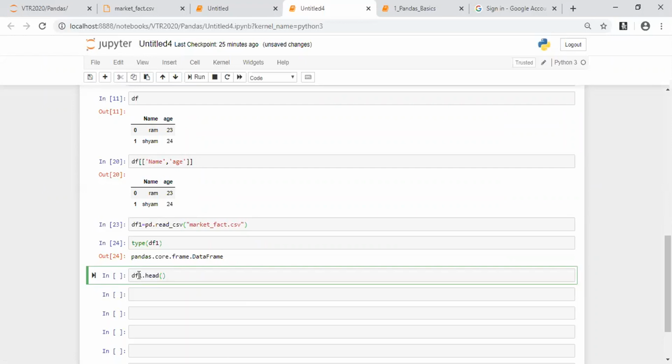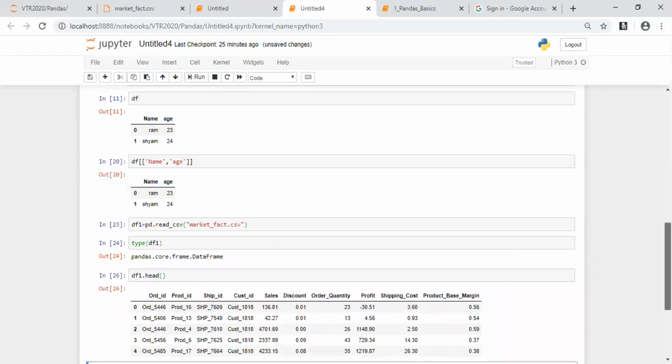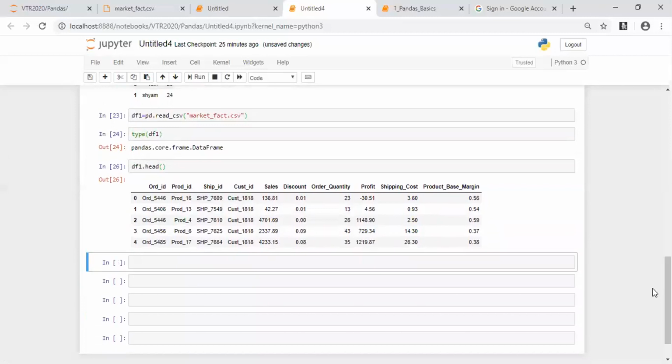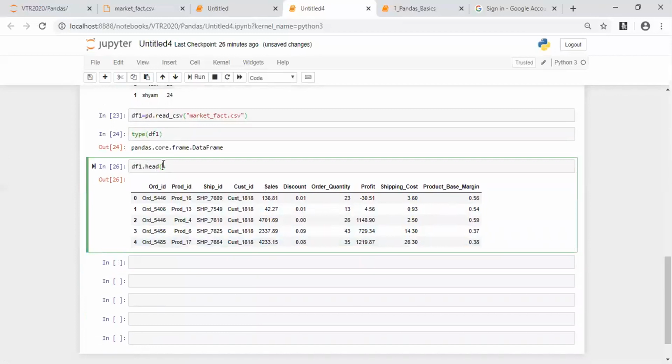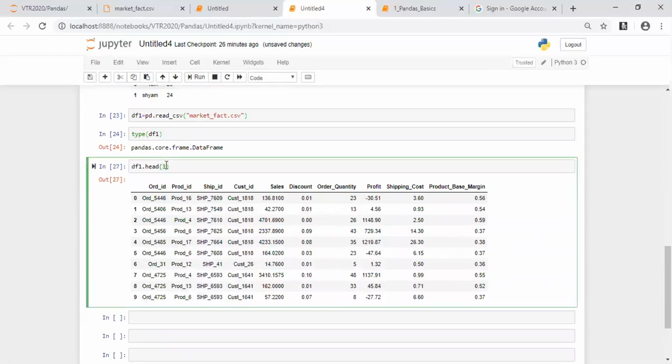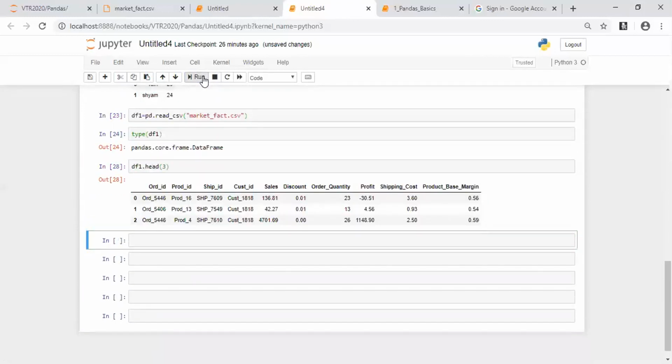Head is a function to get the first 5 rows of your data. When I say df.head and run, you get only the first 5 rows of your data, that is 0, 1, 2, 3, 4. Correct? If you say, I don't require the first 5 rows, I require the first 10 rows, then rather than just passing df.head, give the argument as 10. You get the first 10 rows. If you require the first 3 rows, just give 3. So the head command will give the first 3 rows. By default, when I say head without any argument, it will give me the first 5 rows.